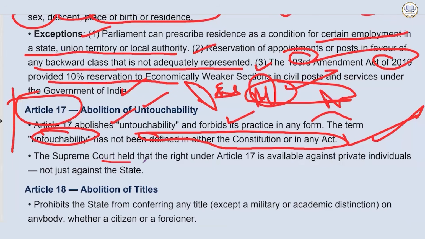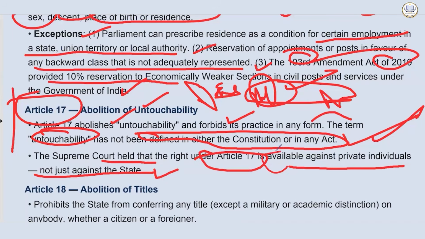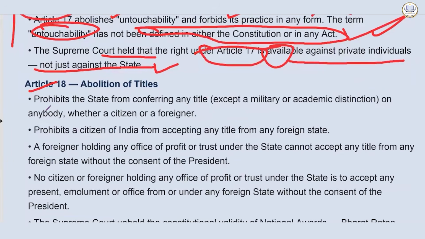The Supreme Court held that the right under Article 17 is available against private individuals, not just against the state, as I reiterated in the first circumstances only. Now, abolition of titles. It prohibits the state from conferring any title except a military or academic distinction on anybody, whether a citizen or a foreigner.